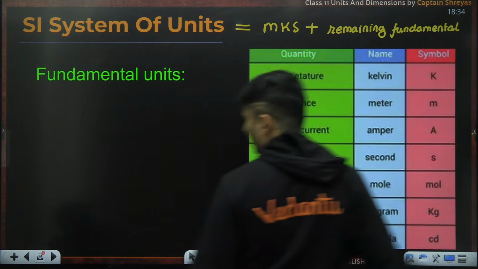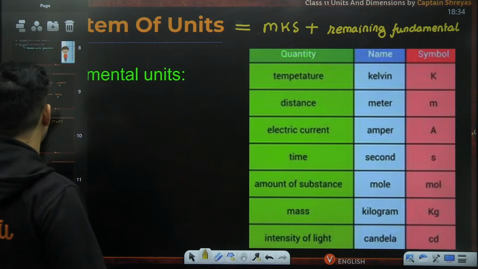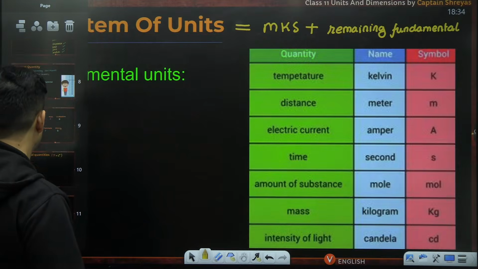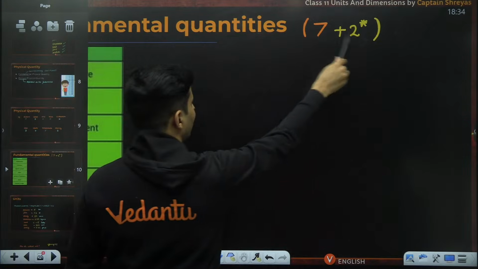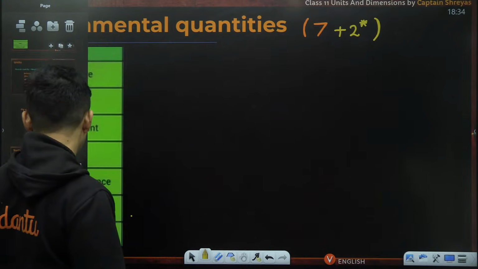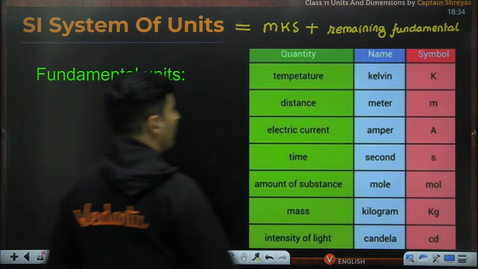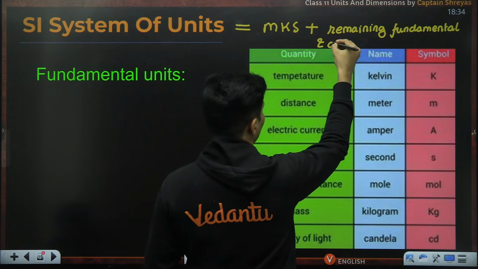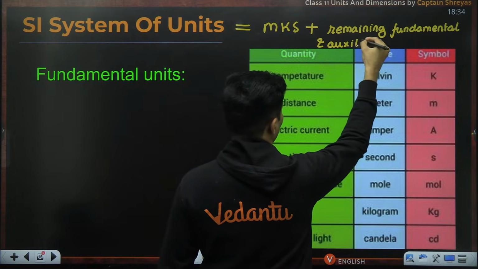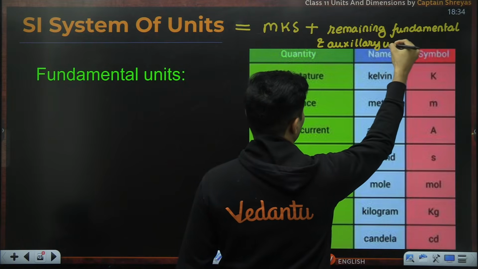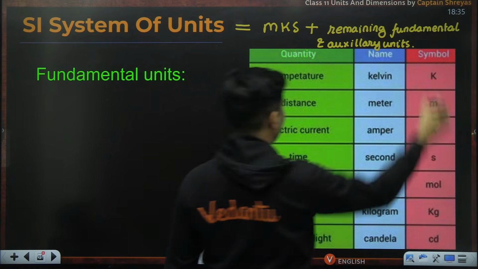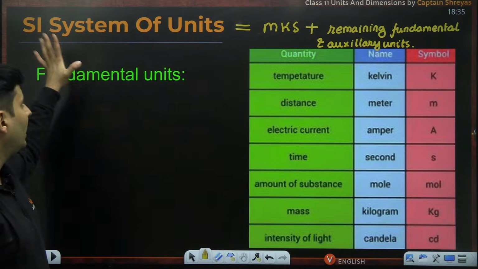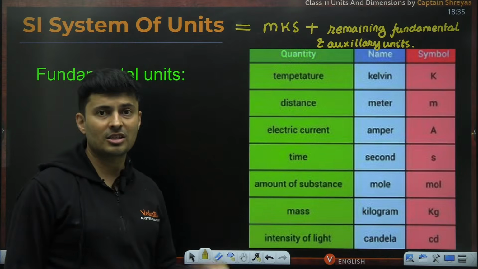Not just that, remember a few moments ago I told you, listen, there are not just 7, plus an extra 2 are there. We'll talk about that now. So the remaining fundamental and auxiliary units, it incorporated that. That is why we call it the SI system of units.